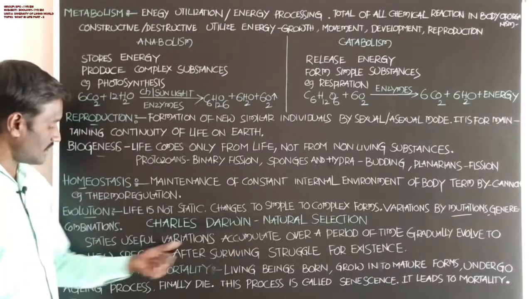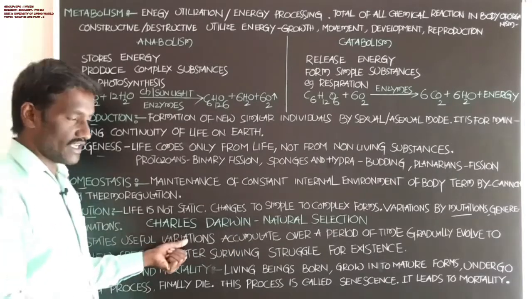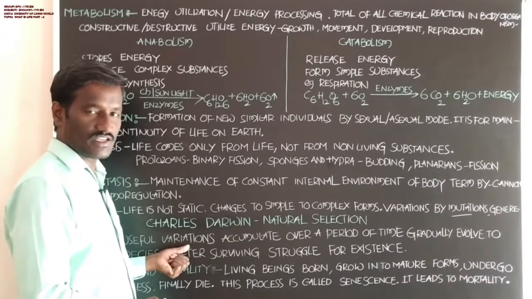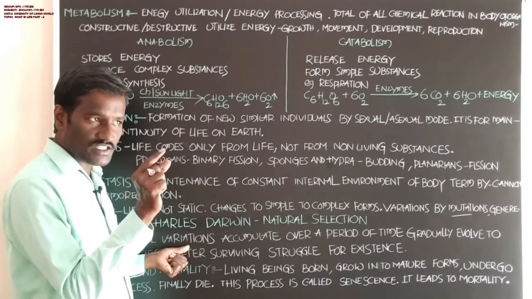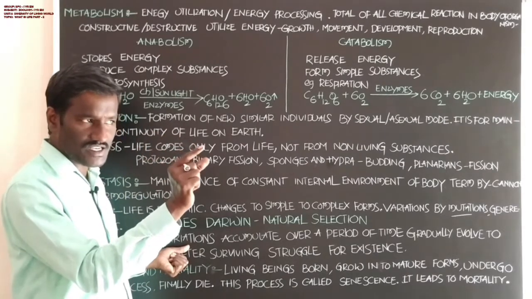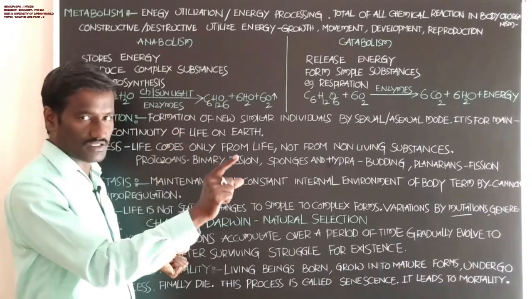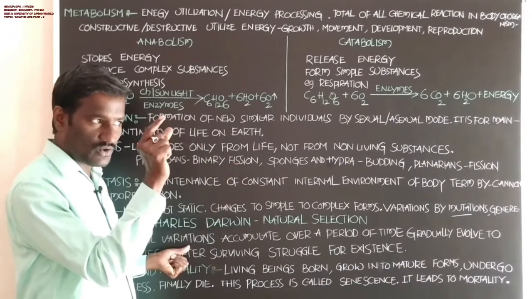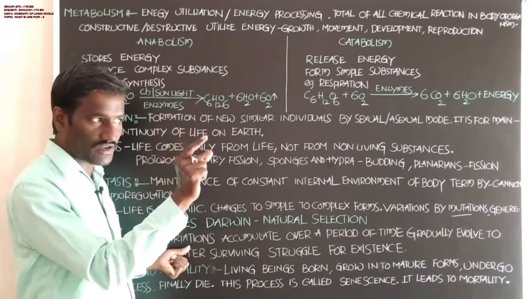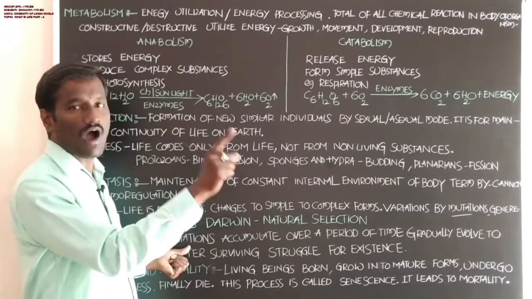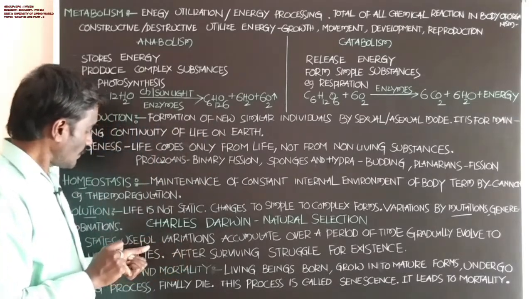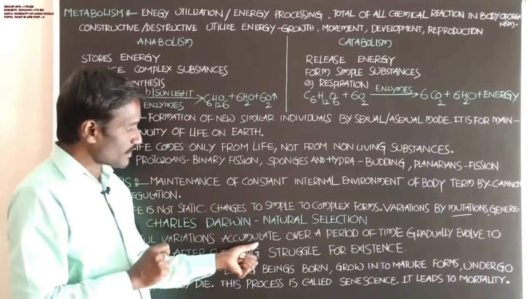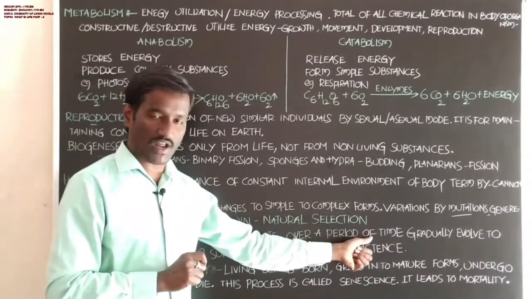Natural selection states that useful variations, that is the changes in the organisms, the phenotypic or morphological characters present in the organisms, accumulate over a period of time.